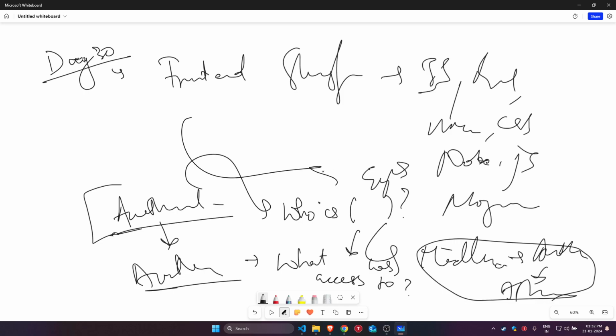It could be any user, employee, owner, maybe roles and all. Authorization is what all he can access. It could be as per the role as well, what role the person has, on the basis of which he is allowed to access things.